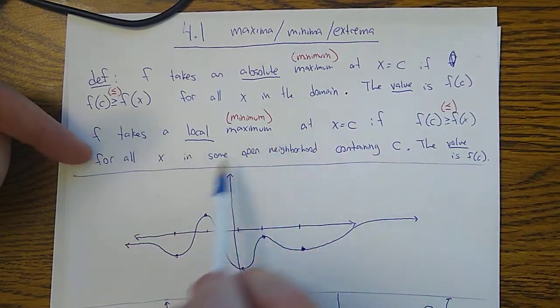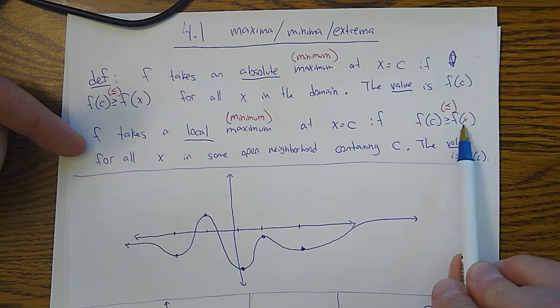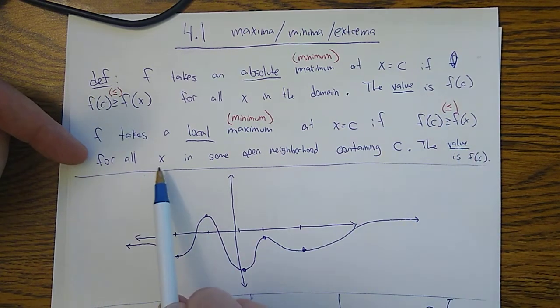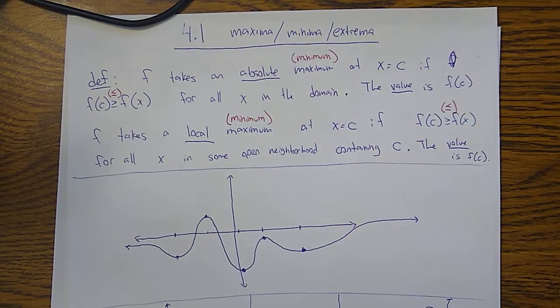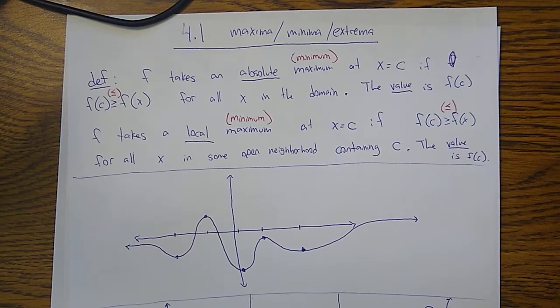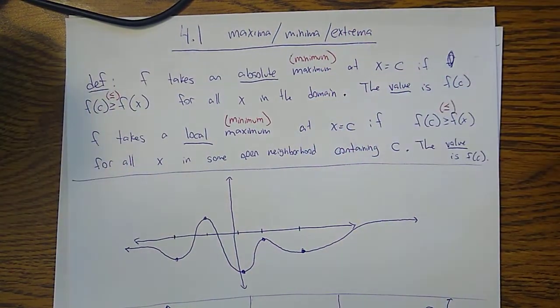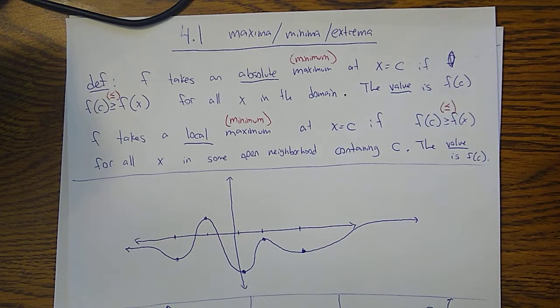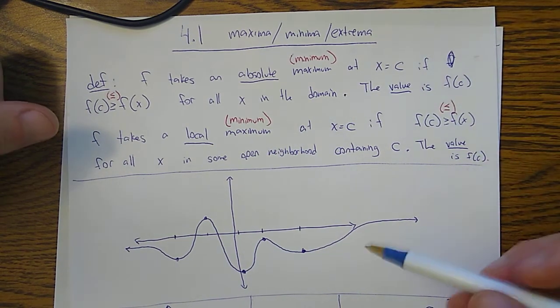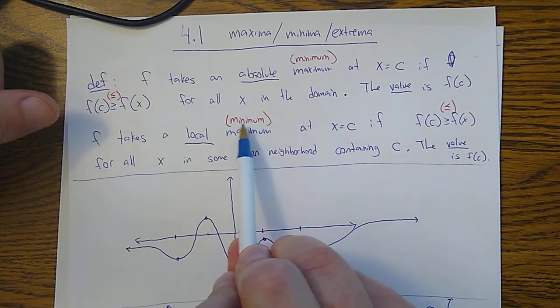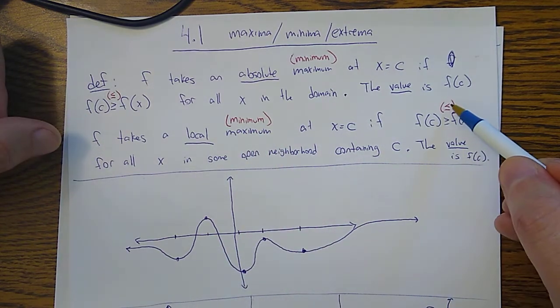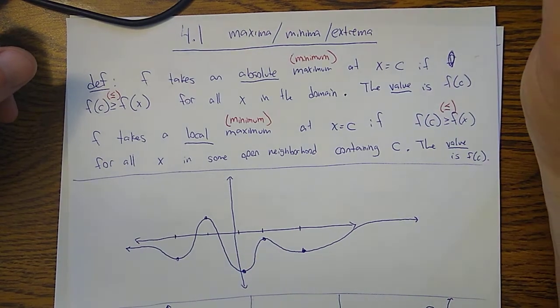To be a local maximum, it just needs to be greater than or equal to f of x for all x in some open neighborhood, not necessarily all values of x, but just values of x that are close to c. And of course, similarly, there's a local minimum, defined in red, and the only difference is that this inequality goes the other direction.